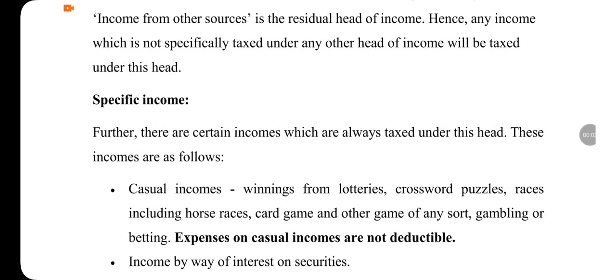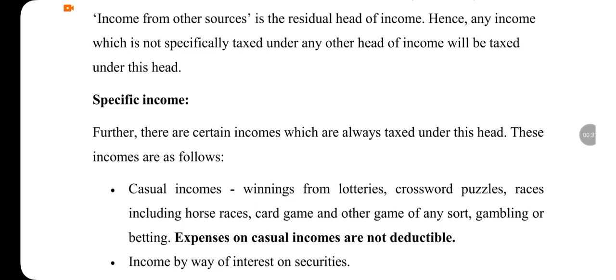Income from other sources is the fifth head of income. When any income is not specifically taxed under any other head of income, it may be income from salary, income from house property, capital gains, income from business and profession. When any of the income is not taxable under these four heads of income, then income from other sources arises and the income is taxed under this head.